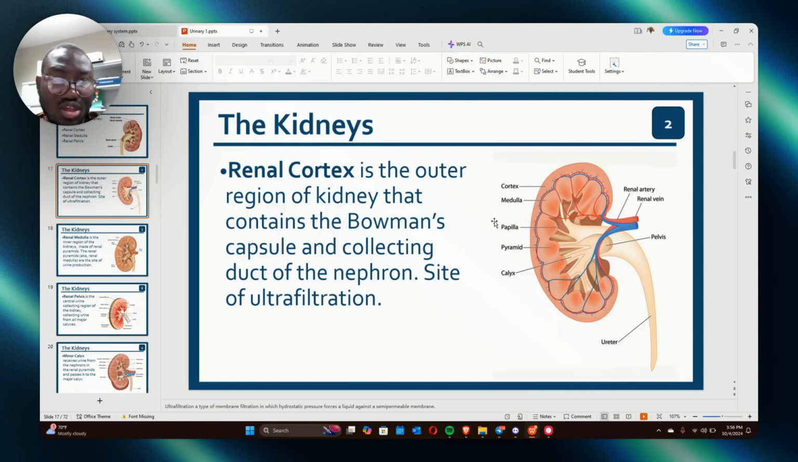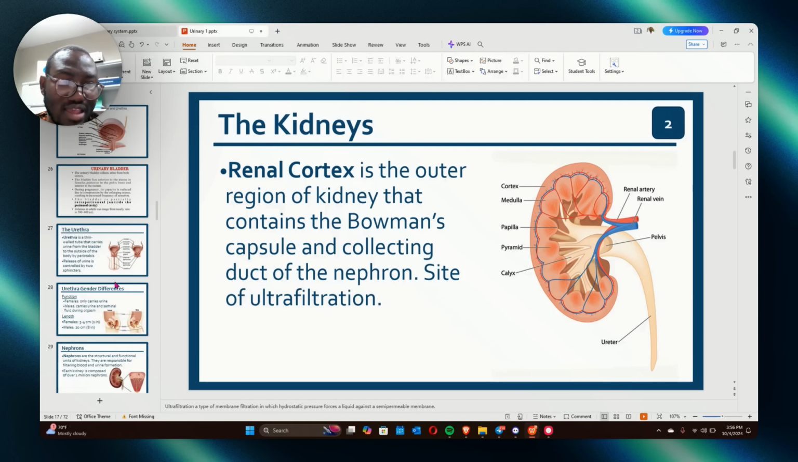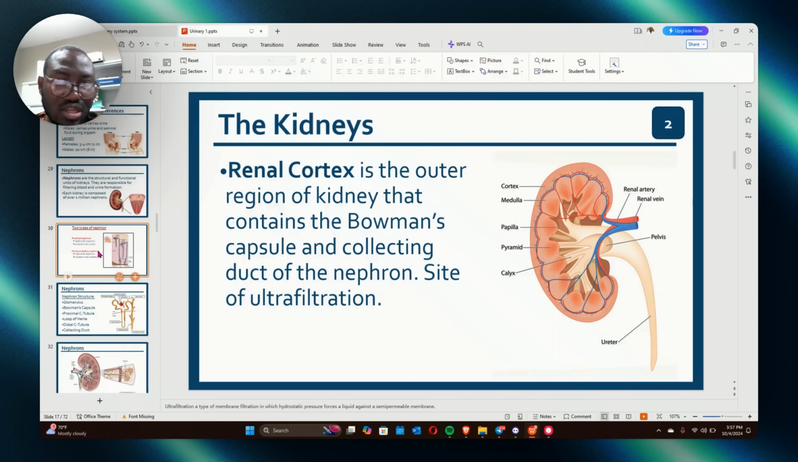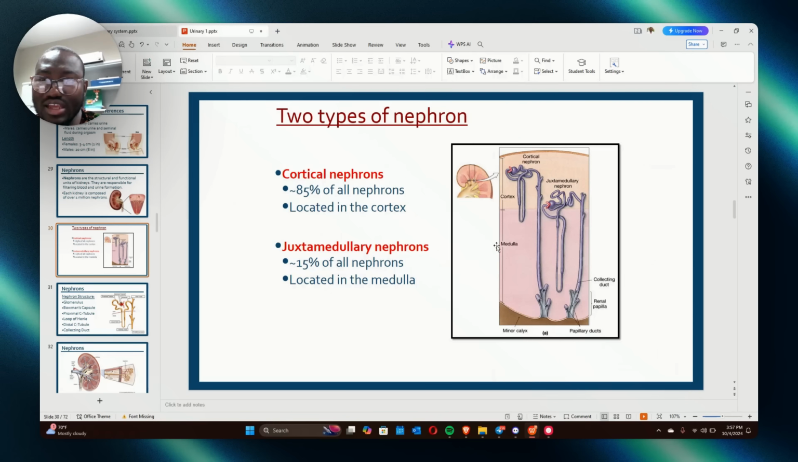Another way you can distinguish, listen, remember I told you that there is a difference between the cortical nephron and the juxtamedullary nephron. How can you differentiate them? You can differentiate them because the cortical nephron is in the cortex, juxtamedullary is in the medulla. Simple. So their location within the renal cortex is enough for you to differentiate them. It's as simple as that. Write this answer down in case they ask you, because this is what they may ask you. Another question they may ask you is the percentage. 85% is cortical. It's 15% the juxtamedullary.